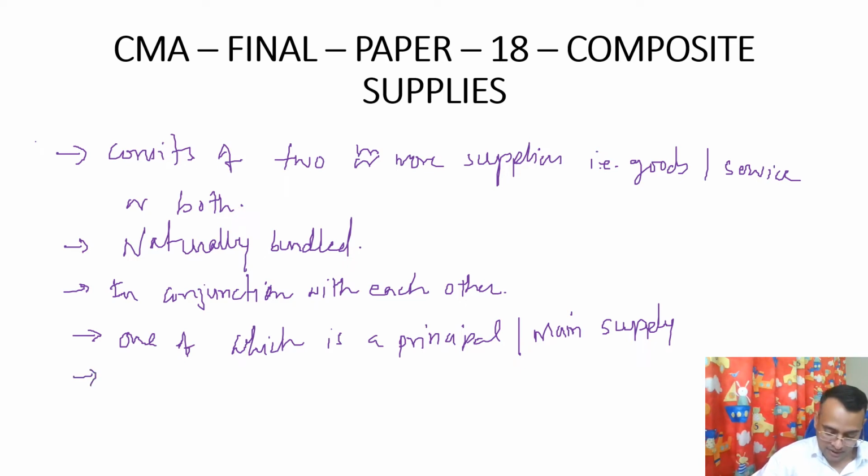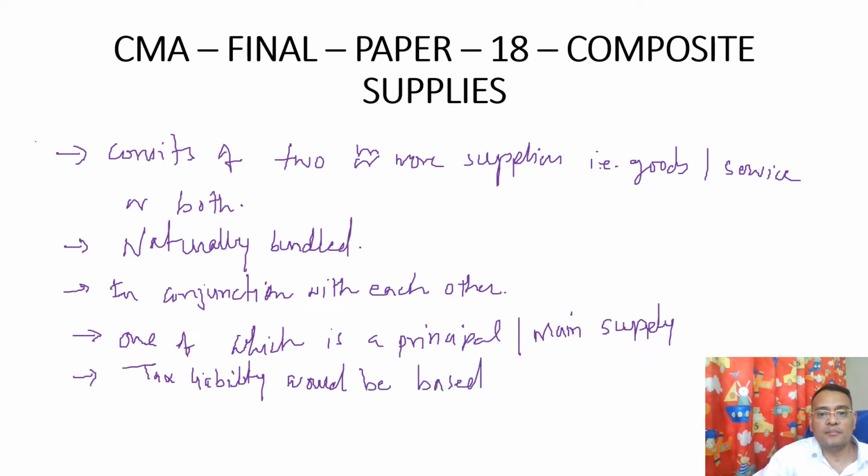And the last one, tax liability would be based on the principal or main supply.